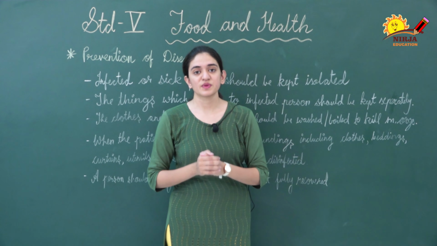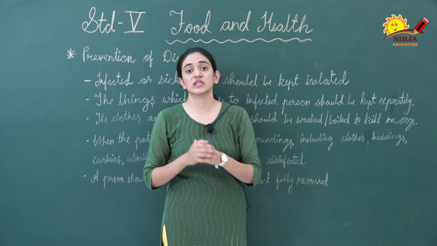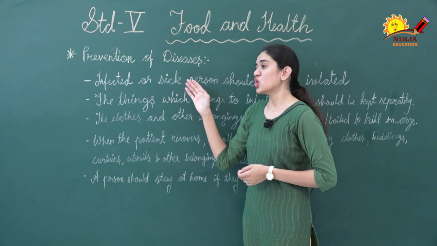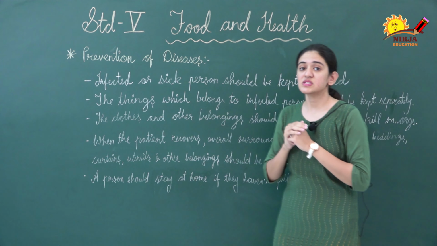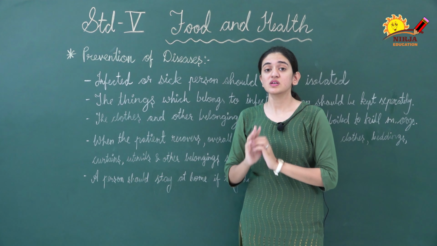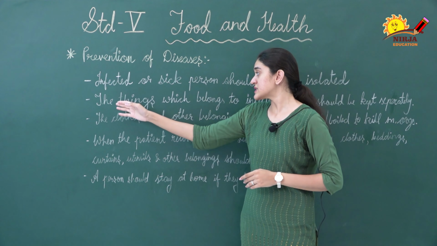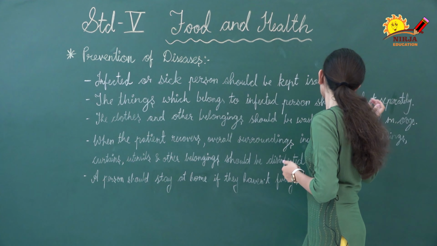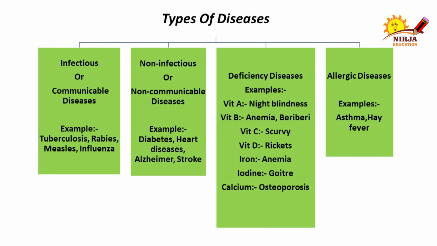Next topic is prevention of diseases. In this we will see how we can prevent disease. So first point is the infected or sick person should be kept isolated. Means the infected person should be kept isolated. They should remain alone, right? The next is the things which belong to the infected person should be kept separately.